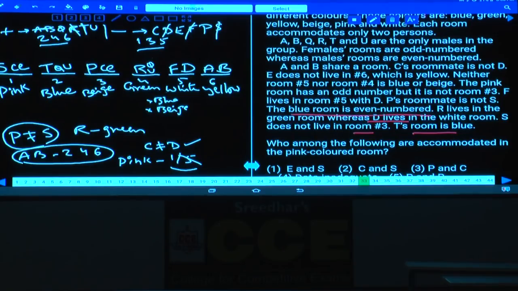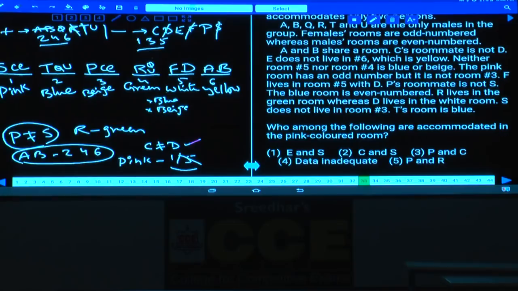Clear now? Now this is about question numbers 33 to 36. Because the final arrangement has not been finalized here, let us check out the questions then. Who among the following are accommodated in the pink colored room? Pink colored room, tell me who are the persons here? S, CN, SC or SE? ES or CS? Then what is your answer here?